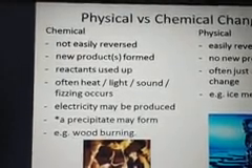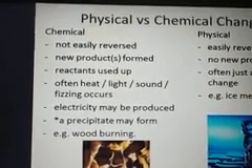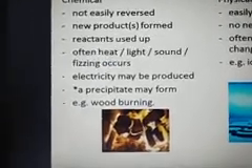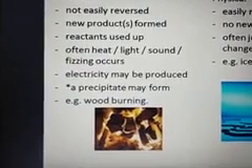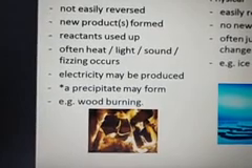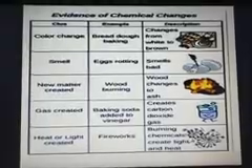For example, setting of curd, their coagulation, that we will understand further in detail. Here, burning of wood is a chemical change because once the wood is burned, we cannot get it back. We can only get the ash, which is a new substance.